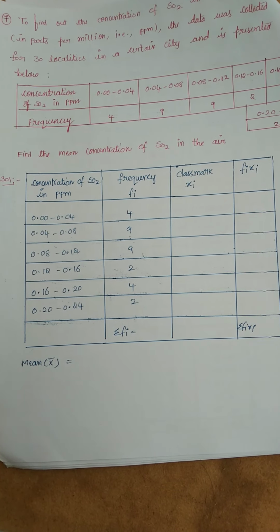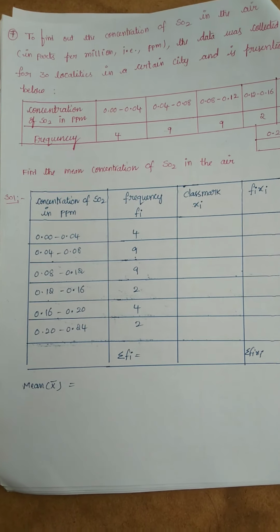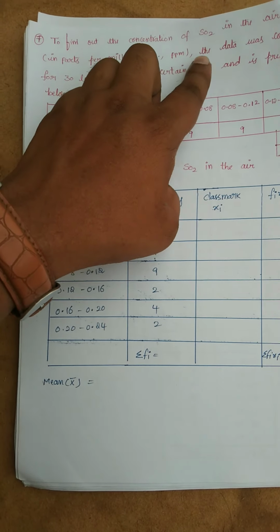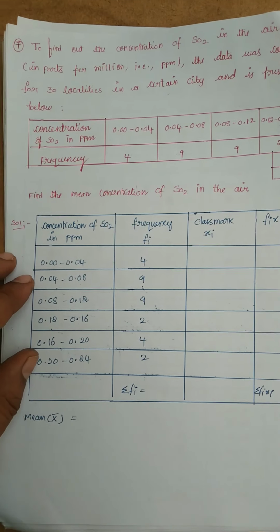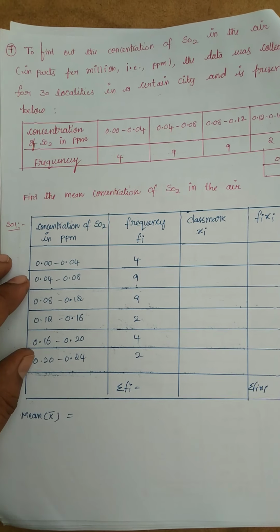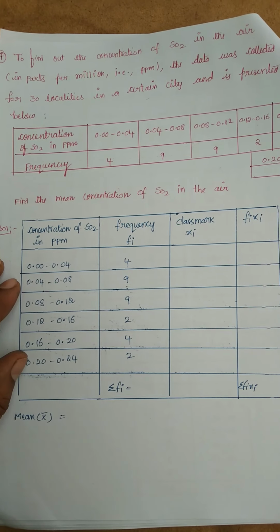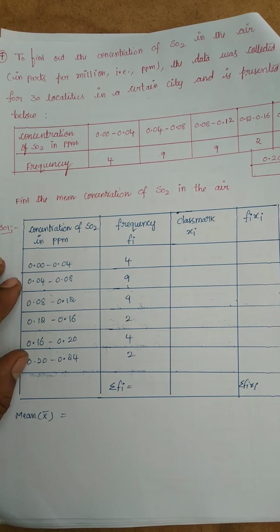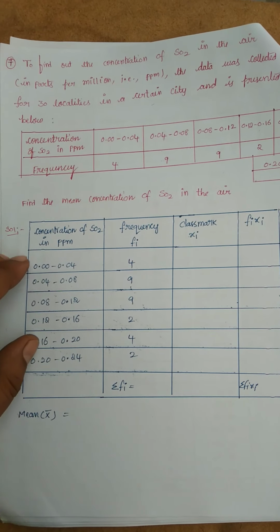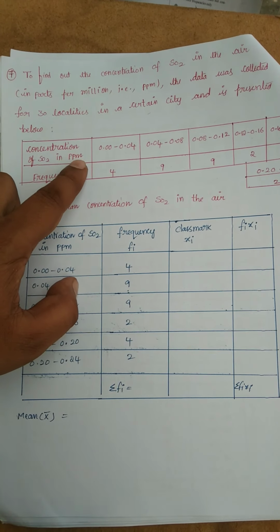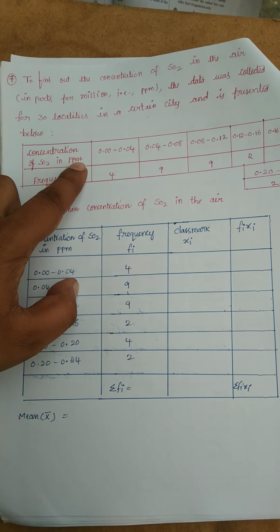Continuation to exercise 14.1, 7th question. To find out the concentration of SO2 in air in parts per million, that is ppm, the data was collected for 30 localities in a certain city and is presented below. Concentration of SO2 in ppm, parts per million.